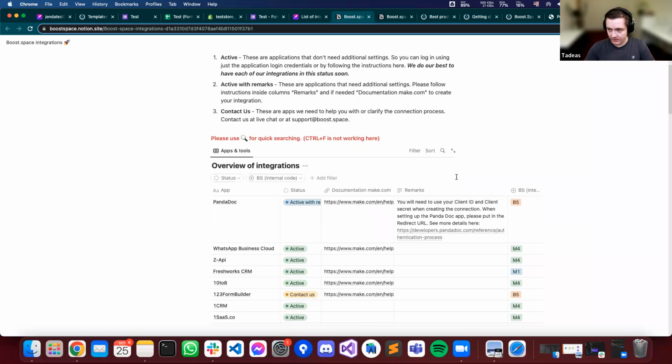The live support reacts quite quickly, so it is not like you send a message to live support and then wait a whole week for an answer. It is not like that. We are here to help, and it basically means that we have not yet built a partnership with, for example, the 123 form builder. We have not gotten verification with them.